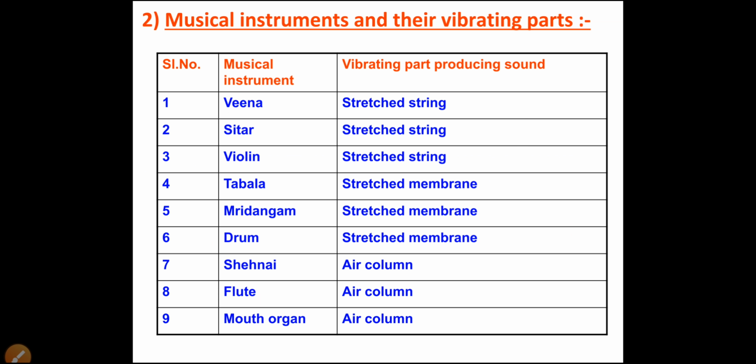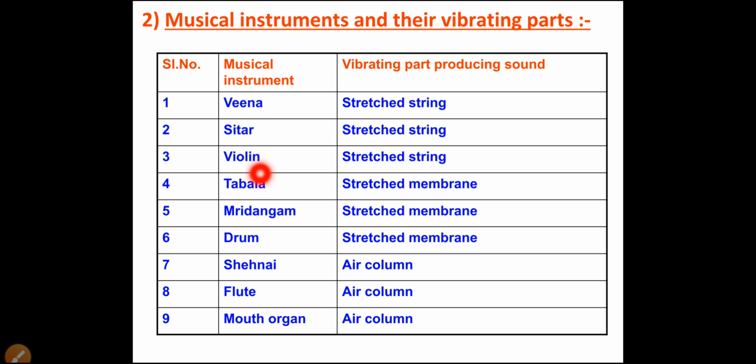Now see here, these are the names of the musical instruments and their vibrating parts. This is the list of the musical instruments, and this is the vibrating part which produces the sound in all these instruments. It is given here. First number is veena. In the veena, what part gets stretched? The string.